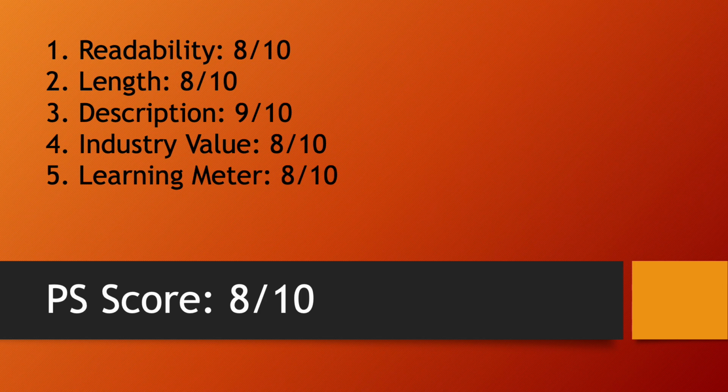Now let's talk PS score for this paper. Overall, this paper is a decent read, so it gets 8 out of 10 on readability. With 20 pages, it scores 8 out of 10 on length. It's an analysis of an existing system with a pretty good description, so that makes it 9 out of 10. Its industry value and learning meter are high, so it gets 8 out of 10 on each, with an overall PS score of 8 out of 10.